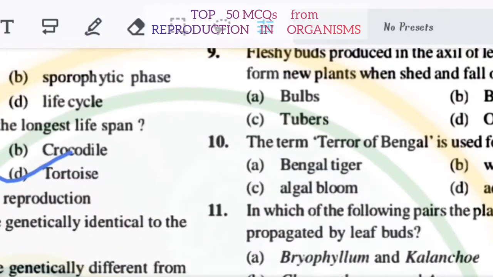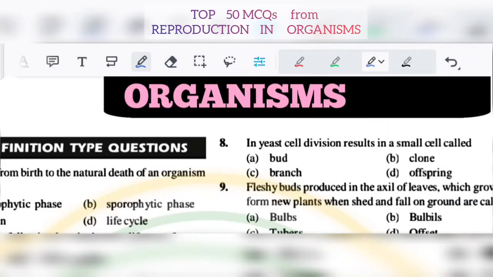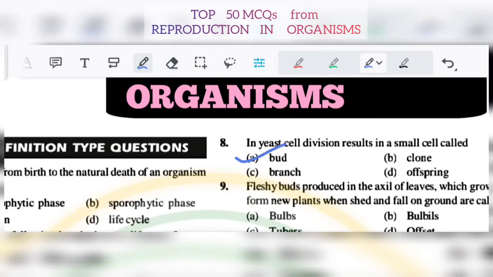Okay, now number 8. In yeast, cell division results in a small cell called what? You know it very well. It is bud.